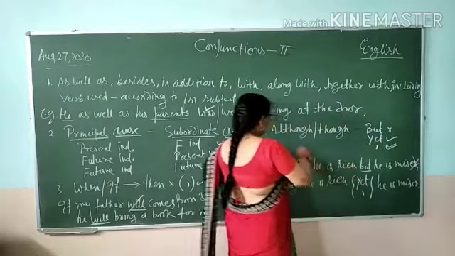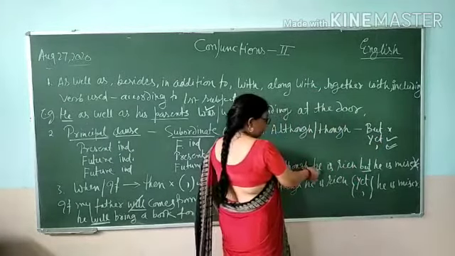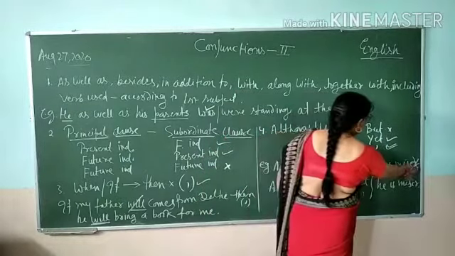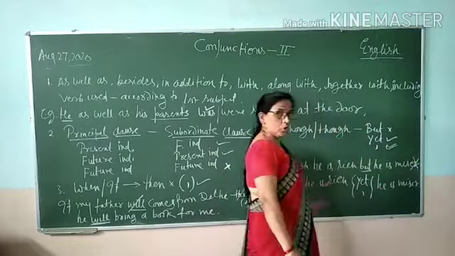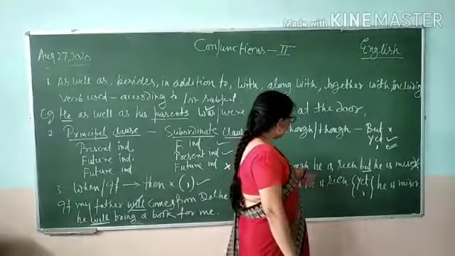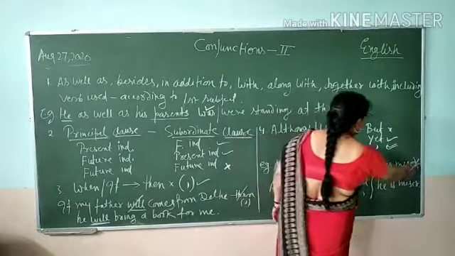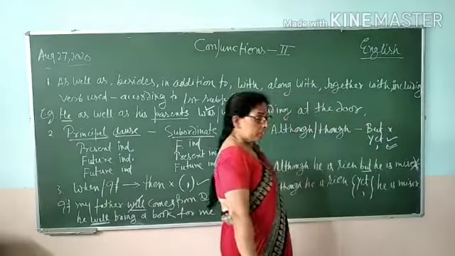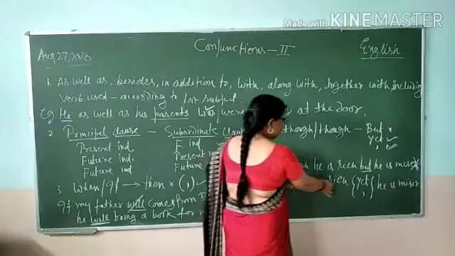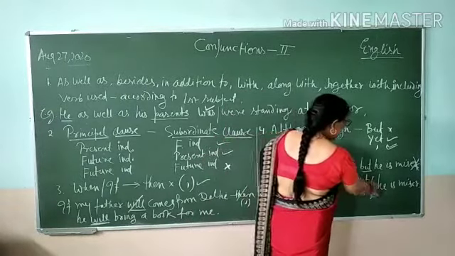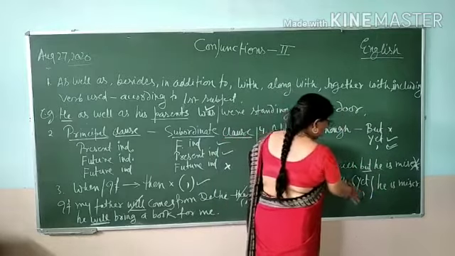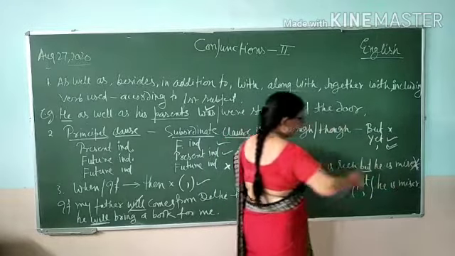We can write, "Although he is rich, but he is miser." It is wrong to write. "Although he is rich, but he is miser" is a wrong sentence. The correction will be, "Although he is rich, yet he is miser," or "Although he is rich, he is miser."